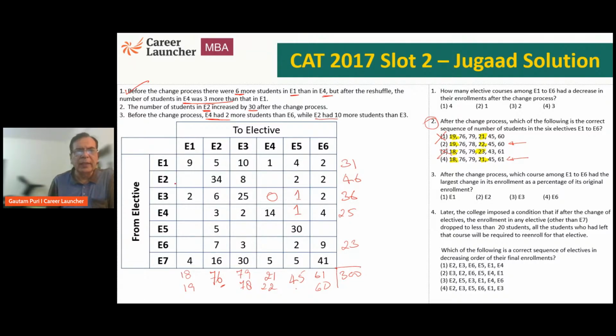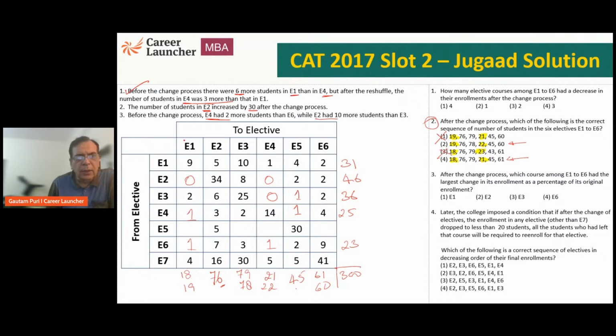Let me look at E2. 34, 2 to 4, 12, 46. So 0, 0. E4: 4, 1, 5, 6, 7, 8, 9, 10, 24. The total has to be 25, so this should be 1. Similarly, let me look at E6: 9, 10, 11, 11 and 10, 21. The total has to be 23, so both of these have to be 1.